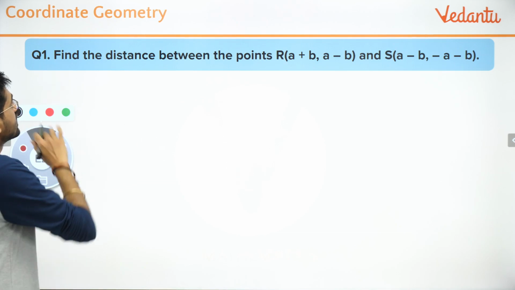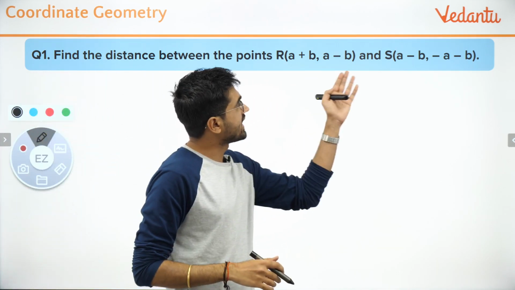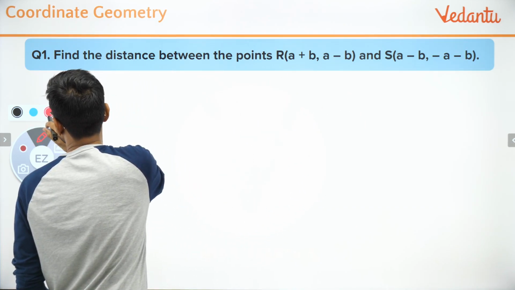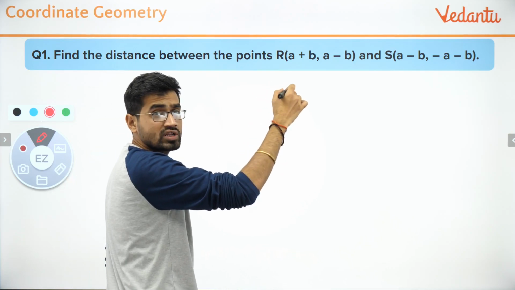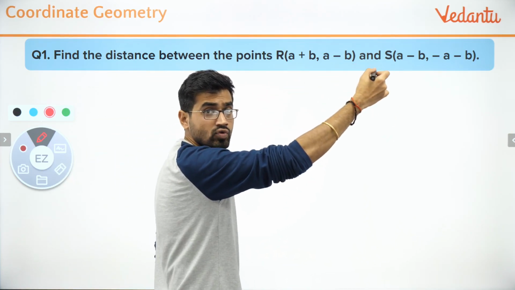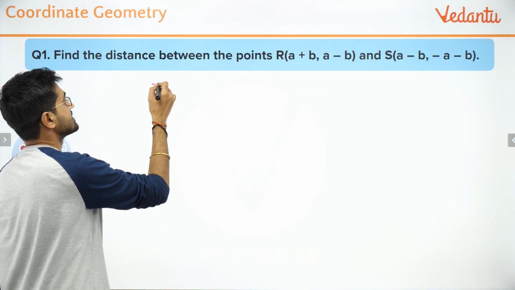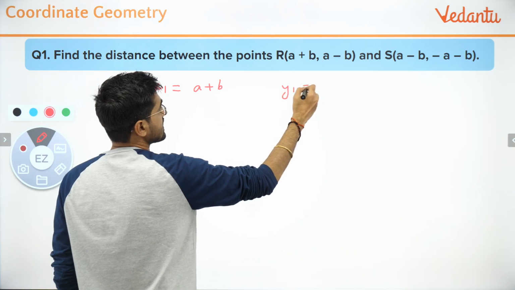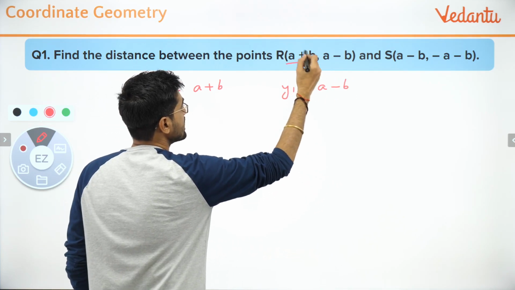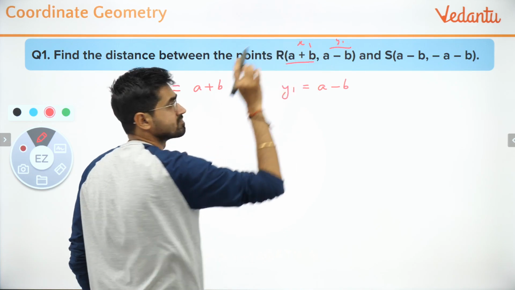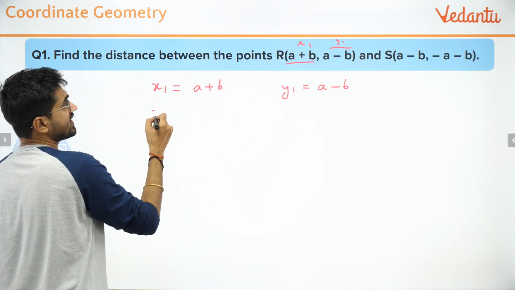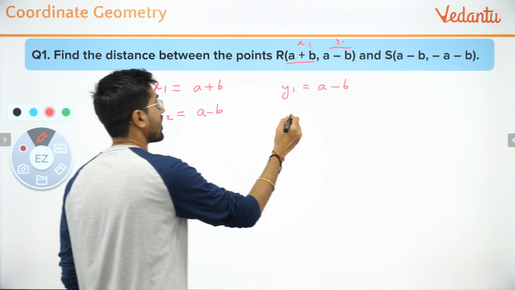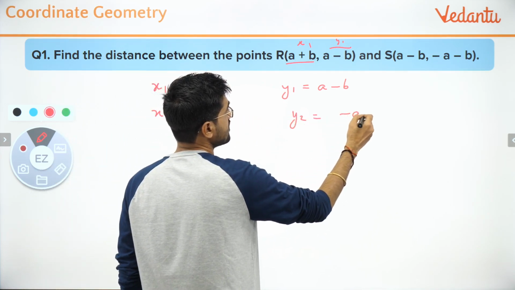Okay, so let's start. You have to find the distance between the points R and S, where R and S are this. So you just have to do one thing, and this is marking what is x1, what is x2, what is y1 and y2 correctly. So I'll say x1 is a plus b while y1 is a minus b. I'm just decoding this as x1 and this as y1. Simple. Now I'll write x2 is equal to a minus b and y2 is minus a minus b.